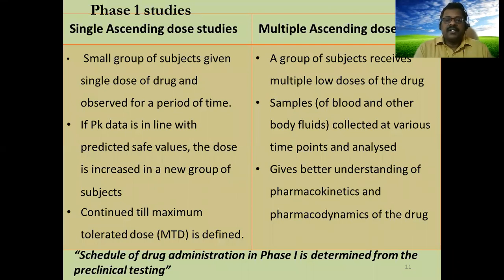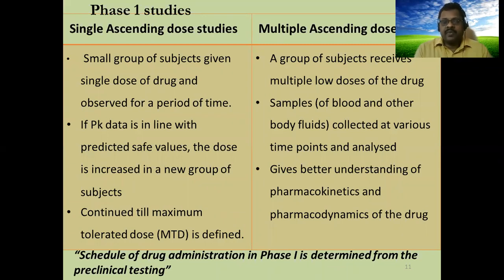It means a small group of subjects is given a single dose of the drug and observed for a period of time. Only a single dose we administer. If the pharmacokinetic data is in line with the predicted safe value, the dose is increased in a new group of subjects. We take another new group, administer a higher dose, and confirm whether it is safe. We continue till the maximum tolerated dose, MTD, is defined.